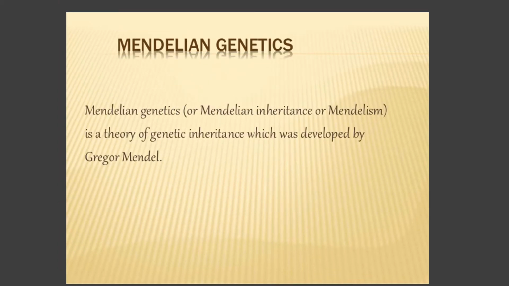Now, who came forward with this concept of genetic inheritance? It was none other than Gregor Johann Mendel. Hence the name Mendelian genetics or Mendelian inheritance, or you can just call it Mendelism. It came from the name Mendel. You can call it simply genetics, but it is Gregor Johann Mendel who was behind the concept of genetics. The theory is called genetic inheritance, Mendelian inheritance, or Mendelism.